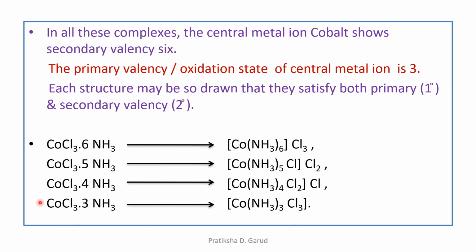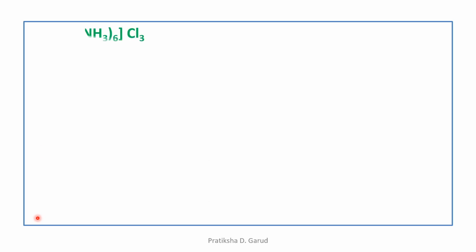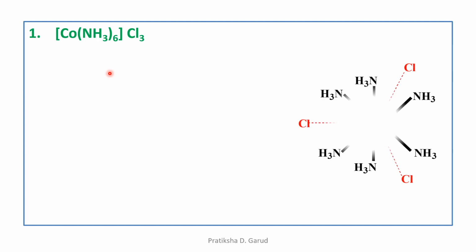So let's explain all these four complexes one by one. Let's start with the first one. The first complex is [Co(NH3)6]Cl3. In this complex, the ligands or coordinating groups present inside the square bracket satisfy the secondary valency, whereas the ligands present outside the square bracket satisfy the primary valency. And in each complex, the metal tends to satisfy its primary as well as secondary valency. So let's see the structure.